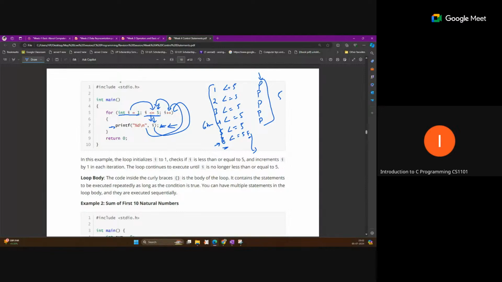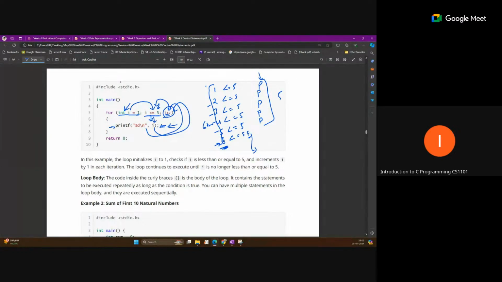So you should clearly understand how this updation is happening in the loop. i is updated from 1 to 6. The last updated i value is 6. That means the condition is also checked 6 times. The initialization part is run only one time. How many times does the increment and update happen? Not 6 times, it is 5 times: 1, 2, 3, 4, 5. This increment and update operation is performed 5 times.